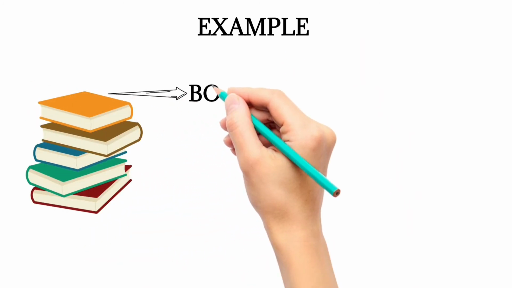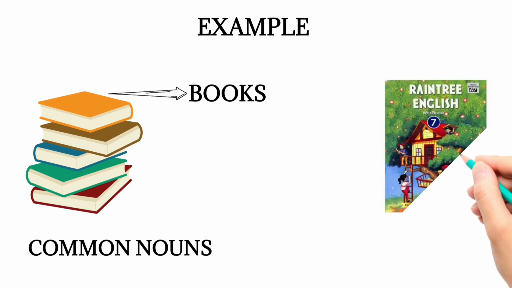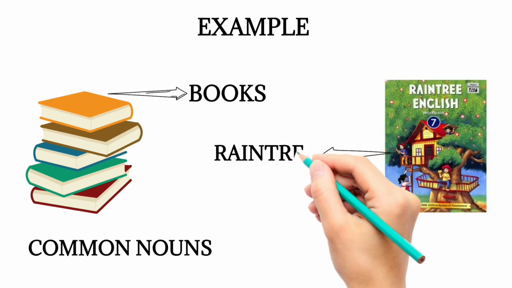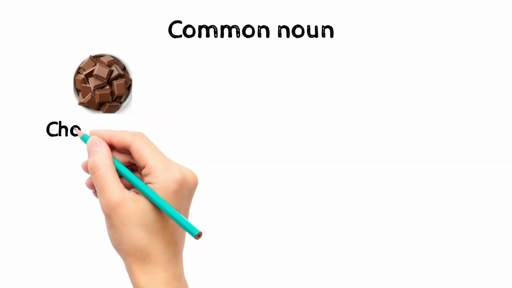Now look at examples for a better understanding. Books is an example of a common noun. Rhyme-tree English is an example of a proper noun. Books is used to denote all the books in common, but Rhyme-tree English is used to denote that particular book.